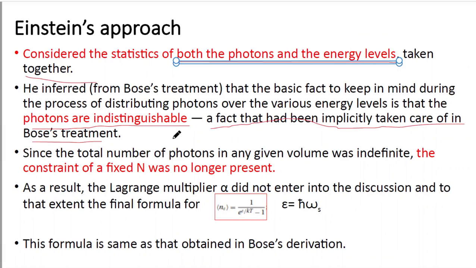So this concept was implicitly taken in Bose's treatment. Since the total number of photons in any given volume was indefinite, the constraint of a fixed N was no longer present.